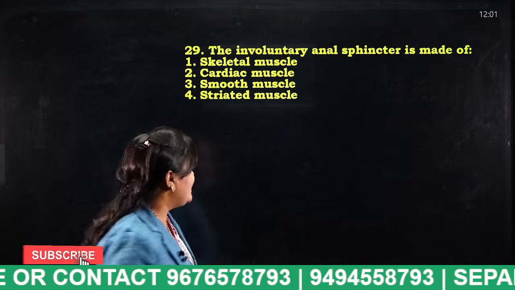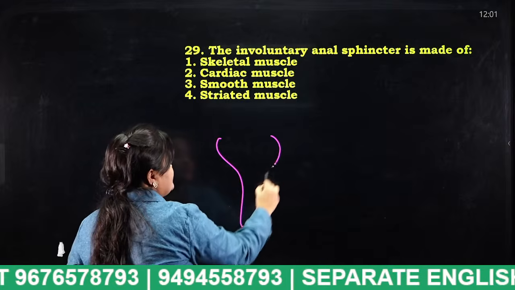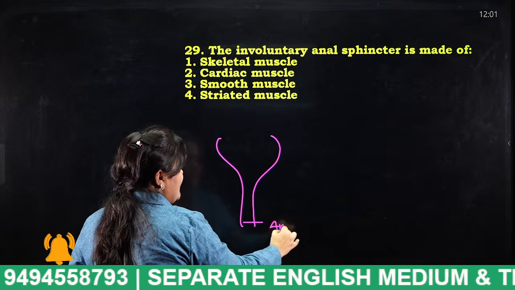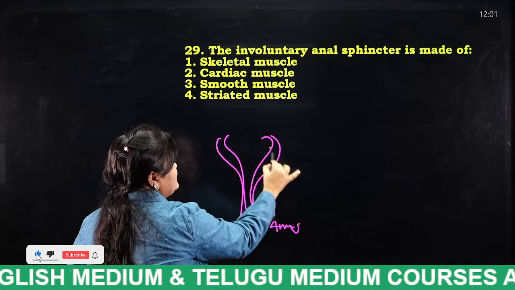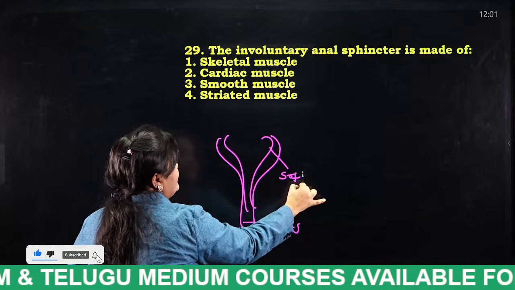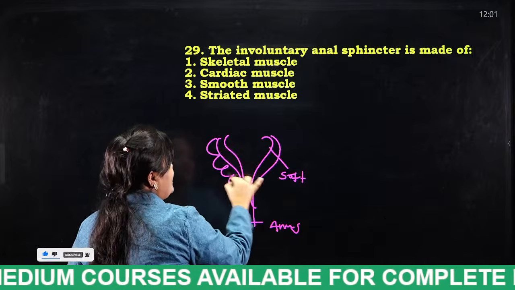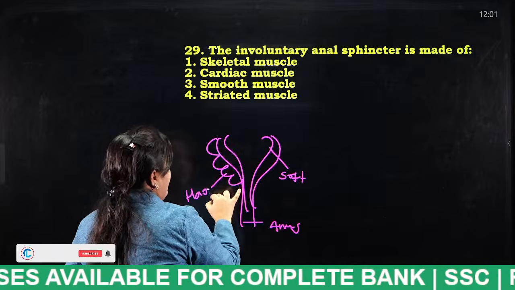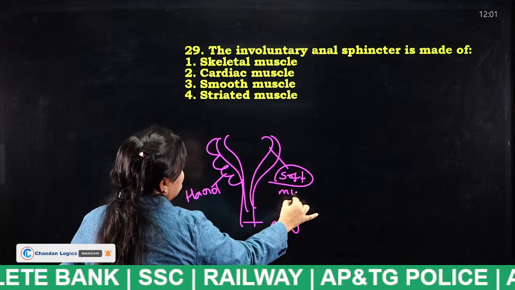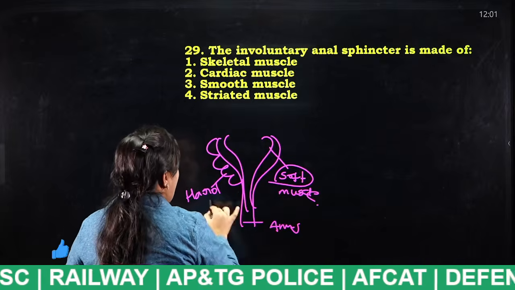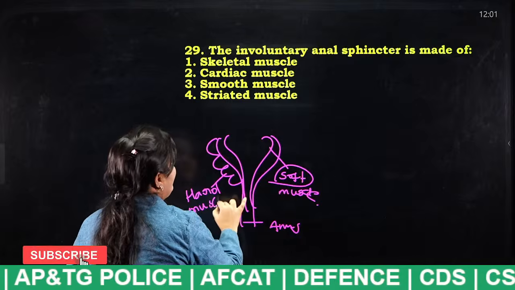Actually the anus shape will be like this. This is the anus, and here is the anal canal. This is like a soft thing and this is like a hard thing. This soft muscle is known as what? And the hard muscle is made up of what?